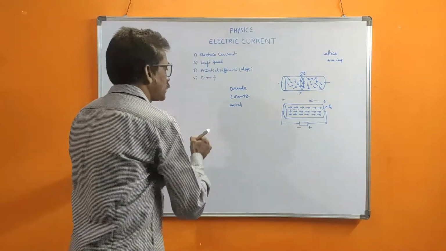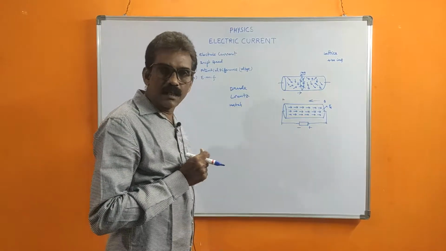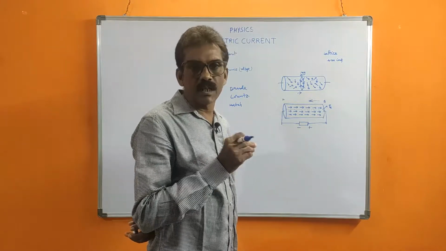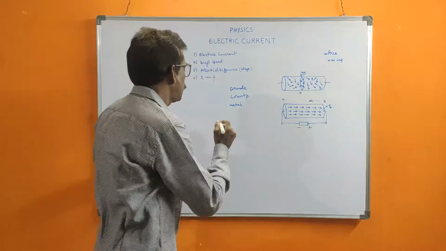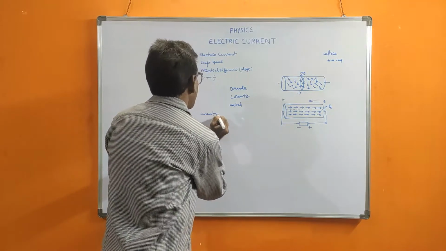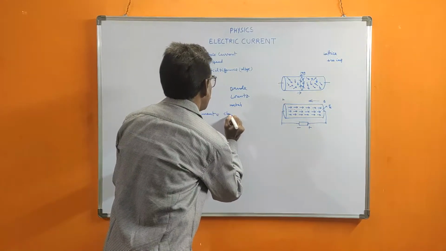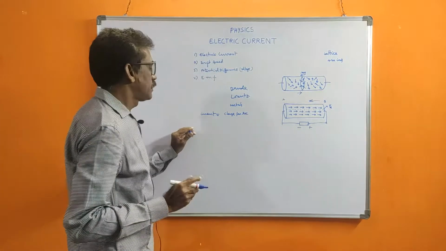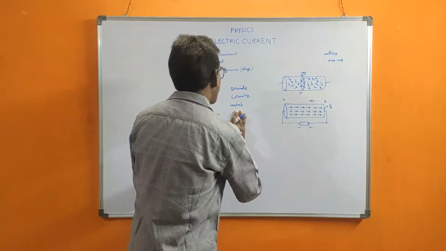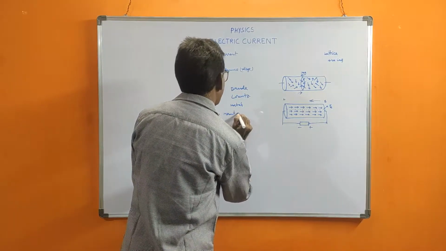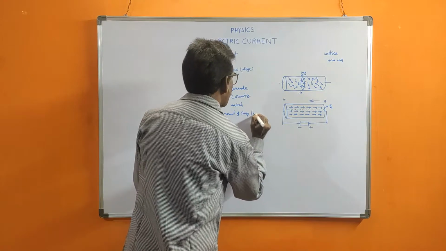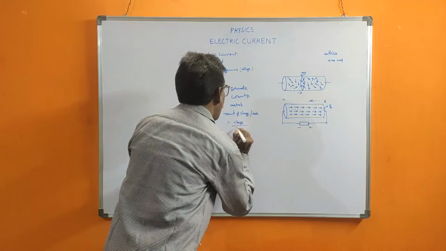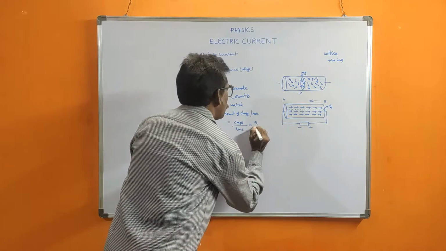So what is current here? Current is defined as the movement of electric charge in 1 second through a conductor. So current is equal to charge per second, or movement of charge per second. Per second means by second. So the formula is charge by time, that is Q by T.